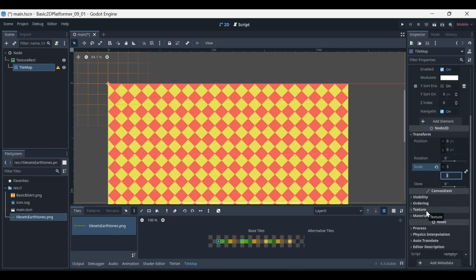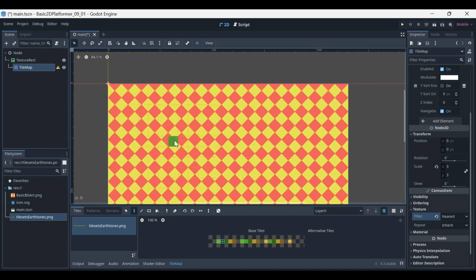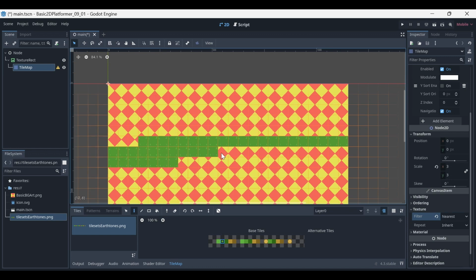And then we have to look for our filter, and we can set that to nearest pixel. So now they should be bigger, and we can paint with them. We'll make a little scene here, a little Mario-looking level. But right now this is just a practice one.